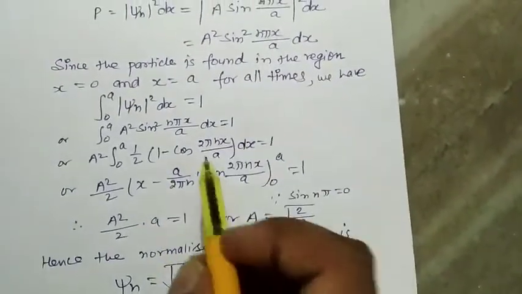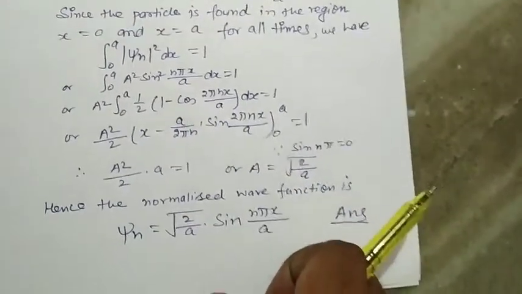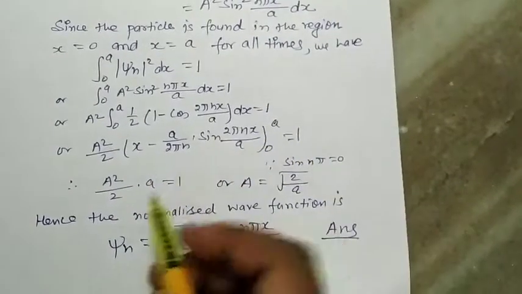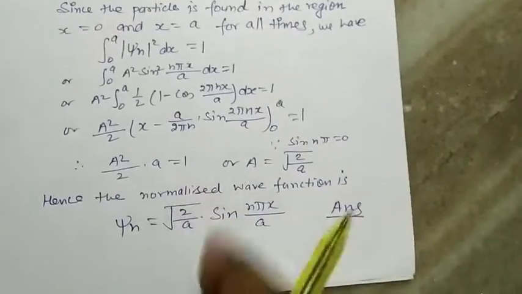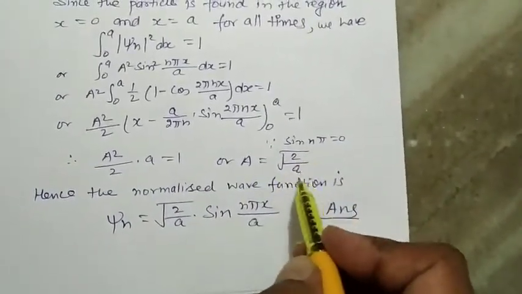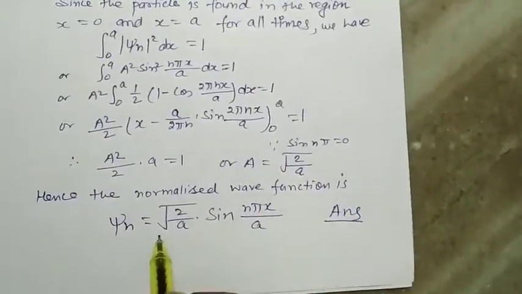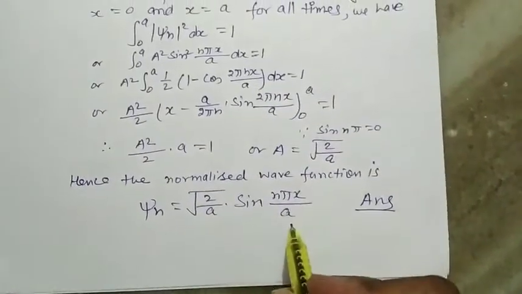So we can have this solution, that is the integration process. We find here A square upon 2 into small a is equal to 1, and finally we get the value of capital A is equal to under root 2 upon a. Hence, the normalized wave function is psi n is equal to under root 2 upon a sin n pi x upon a. It is the answer.